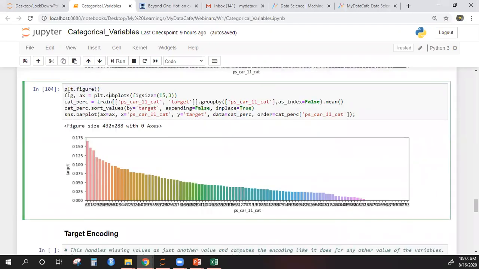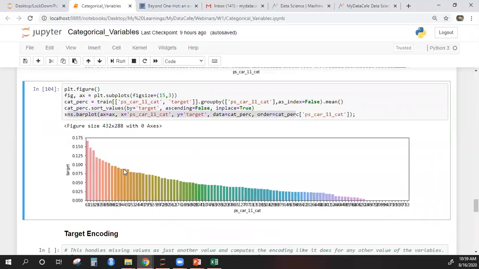If you look at the code, it's not very difficult to understand. People from a Python background will know this. I'm just creating a figure. This is the dimension of the figure, 15 in length and 3 in width, and I'm giving the columns. I want to plot this column, which is our problematic column, and I'm grouping it based on the dependent variable and taking the average, which is nothing but taking the probability, the proportion. Then I'm arranging the proportions in descending order, and then I'm plotting it.